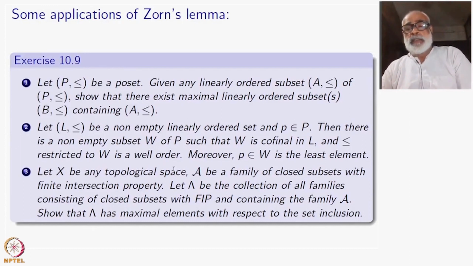The other thing is this problem 3 here, let X be this one, namely, problem 2 here.